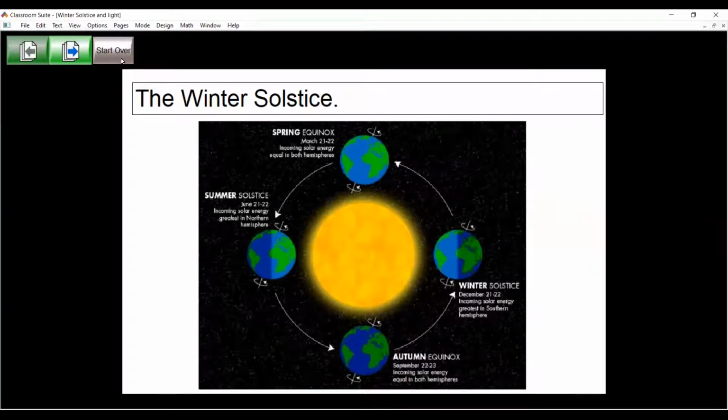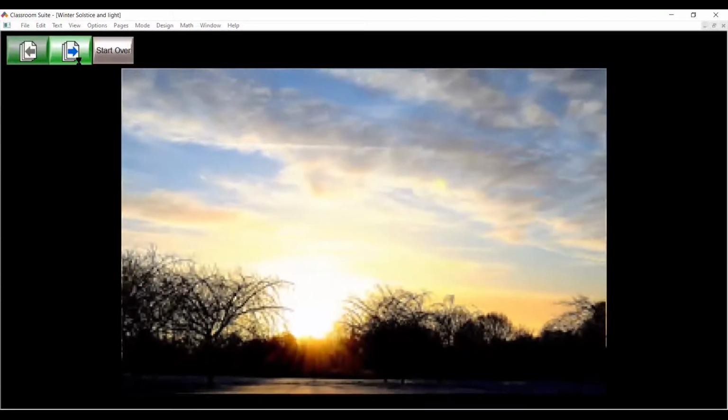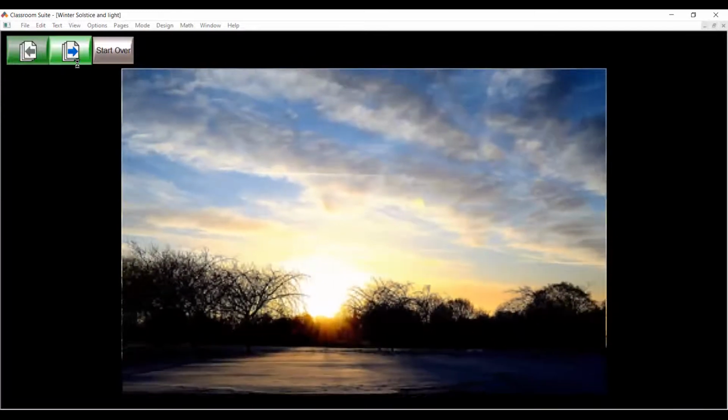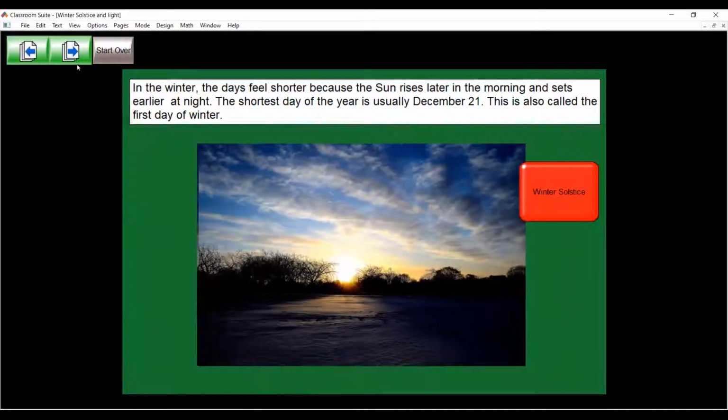Okay, I see a picture there of a sun, and I see a picture of the Earth going around the sun. We are going to talk about the winter solstice. Let's find out what that is. Look at that picture. That picture looks a lot like what it looks like between 4:30 and 5 o'clock anymore during these winter days. Well, let's learn about the winter solstice.